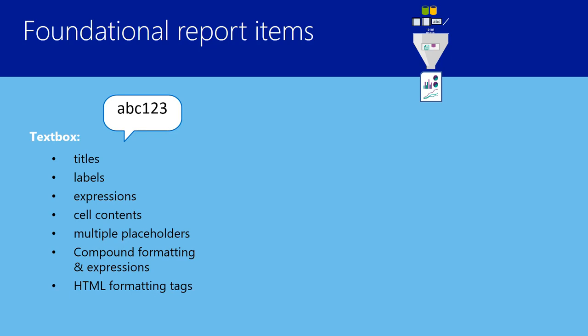Now, a text box, as we get into more advanced features, can contain multiple placeholders, meaning that I can add multiple expressions, multiple field references, or multiple strings of static text to a text box, each within its own placeholder. And each of those placeholders in line within that text box can be formatted separately, creating what we call a compound formatted text box with different expressions. So part of it could be bold, some could be italic, they could be different colors, different font sizes, etc.